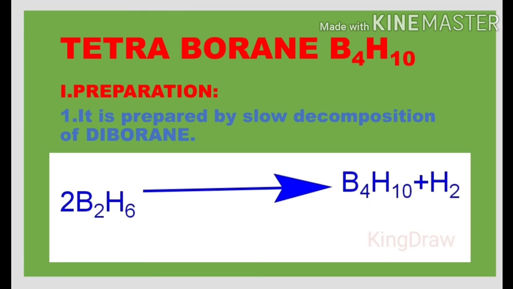We go for the preparation, properties and structure of the tetraborane. Tetraborane formula is B4H10. So first of all we go for the preparation methods. Under the preparation methods we go for three methods. Among them, first one is the decomposition of the diborane. If diborane is kept for a long time, it slowly decomposes and gives the tetraborane along with the release of hydrogen gas.